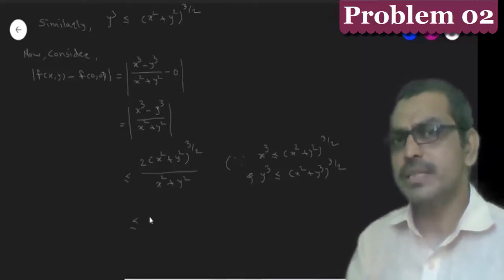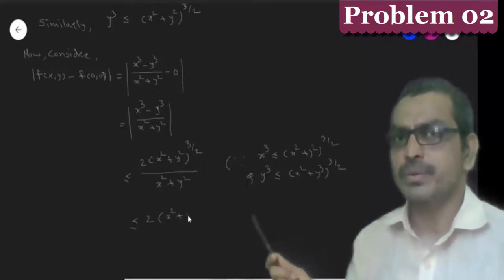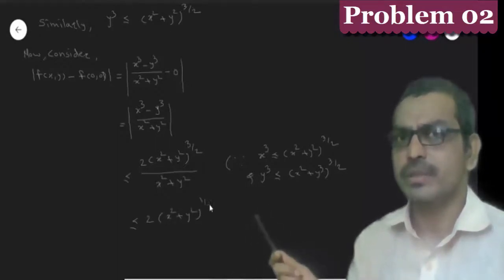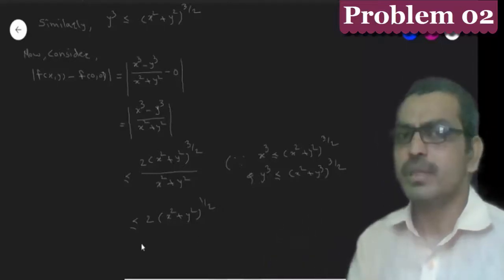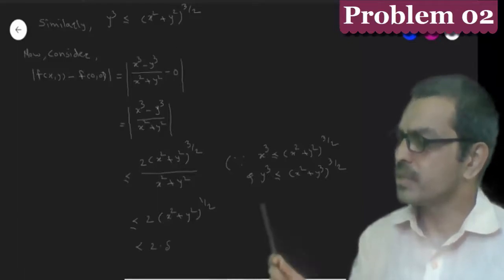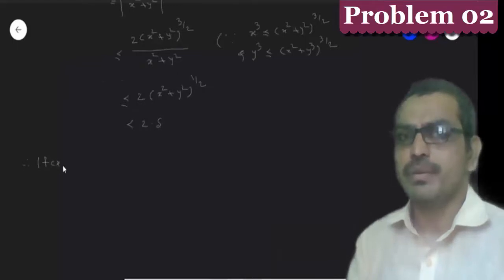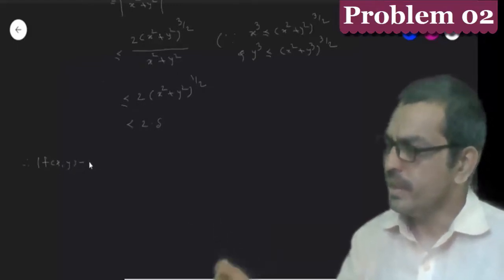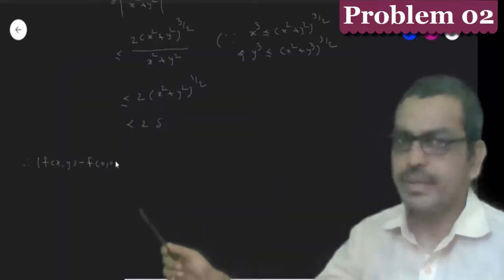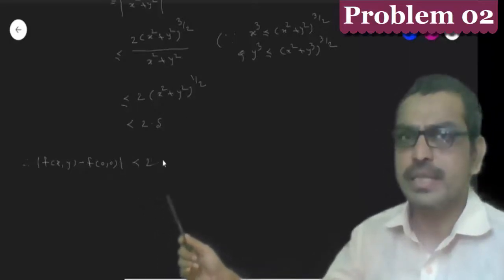This one is less than or equal to 2 into [x square plus y square] raised to half, which is less than or equal to 2 into the square root of x square plus y square. But the square root of x square plus y square is less than del. Therefore, mod of f(x,y) minus f(0,0) is less than 2 del.